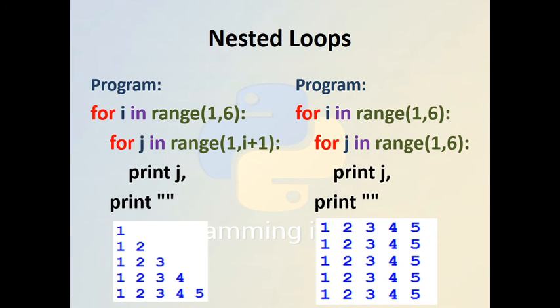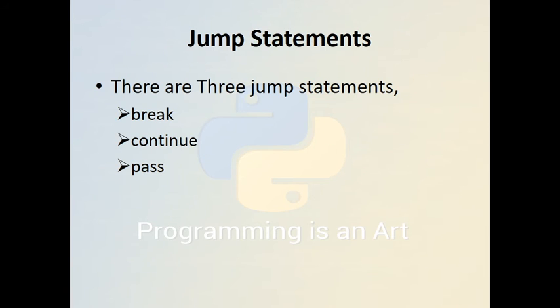This is another pattern you have seen. This is a simple matrix, and this is somehow like a waterfall or step by step matrix. So finally, we have the conclusion. There are three more statements. These are the break, continue, and the pass.